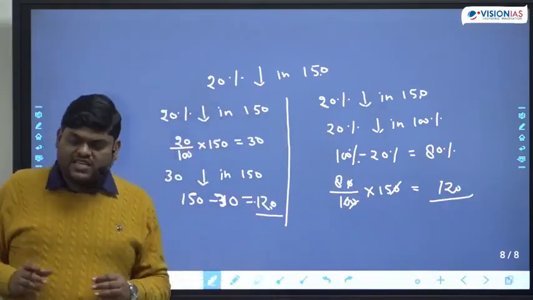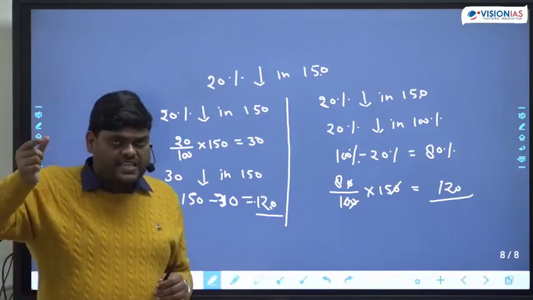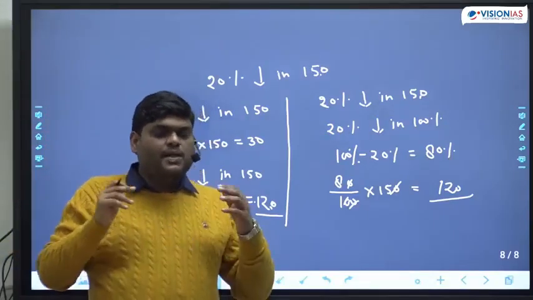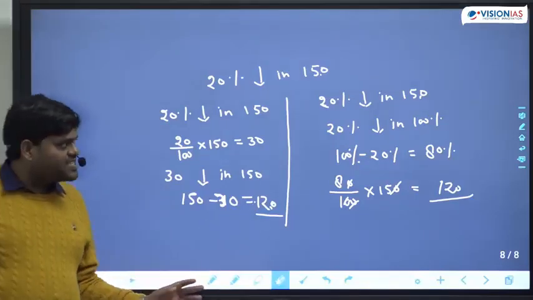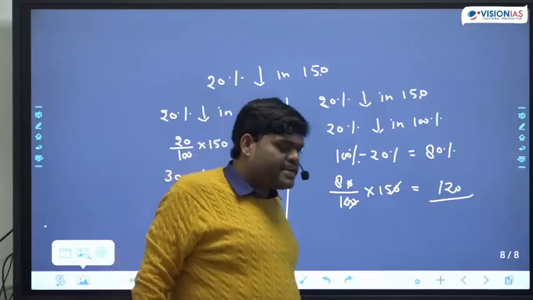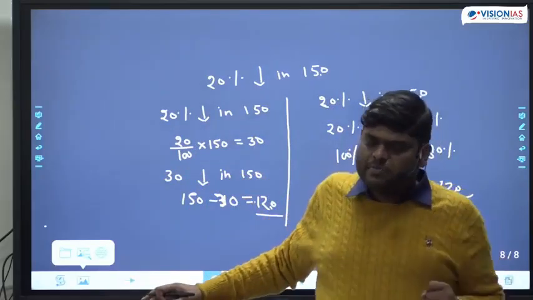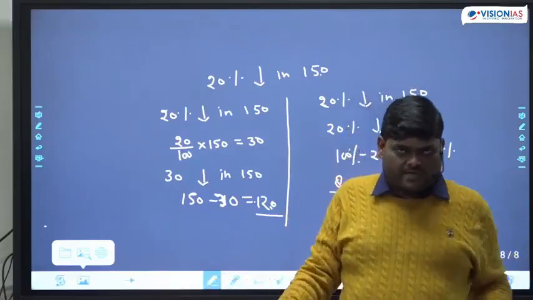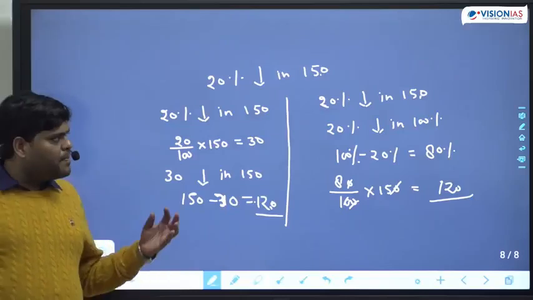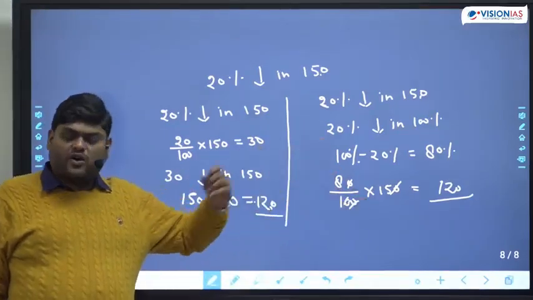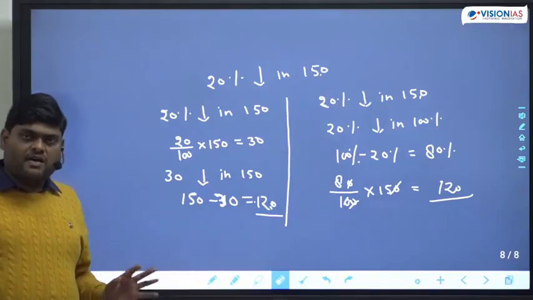But the logic you should understand: if you are increasing by 20%, then addition will be there. If you are decreasing by 20%, then subtraction will be there. So the logic should be very clear to you. If we are saying 20% increment in a number, that means the number was 100%. If you increase by 20%, the number will become 120%. If we are saying the number is decreased by 20%, that means the number was 100%. If you decrease by 20%, the number will become 80%.